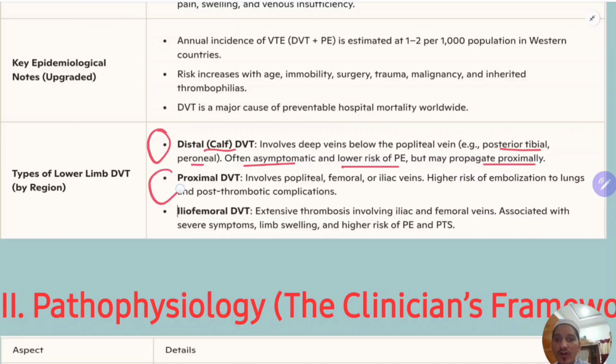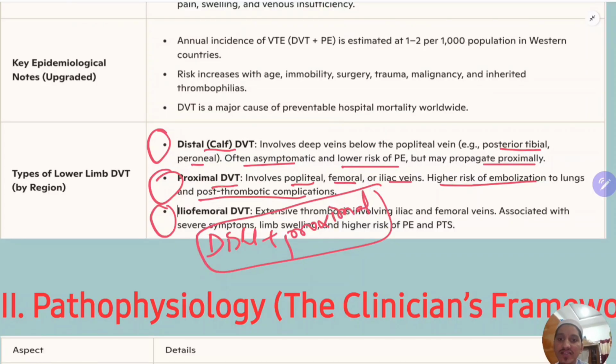Proximal DVT involves popliteal, femoral, and iliac veins. High risk of embolization to the lungs and high risk of post-thrombotic complications. That's why this needs treatment early. Iliofemoral is combined distal and proximal, nothing but iliofemoral.